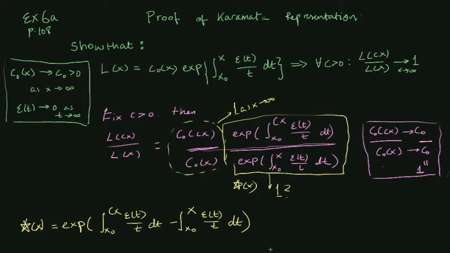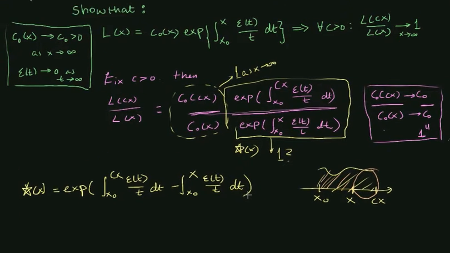Now there may be a vague point of confusion here because we have x0 here, we have x here, and let's just say Cx is here. And what we then do is we take the integral of some function from x0 to Cx, and we remove the part that goes from x0 to x. So what we're left with is the integral from x to Cx. However, this is based on the assumption that Cx is greater than x.